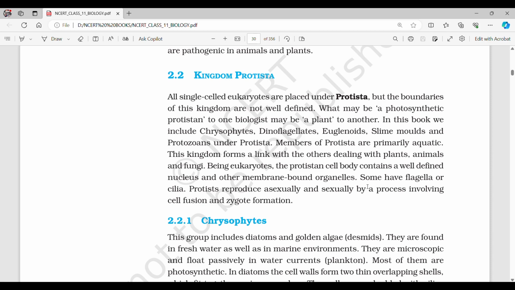Members of Protista are primarily aquatic. This kingdom forms a link between the others dealing with plants, animals, and fungi. Being eukaryotes, the protist cell body contains a well-defined nucleus and other membrane-bound organelles. Some have flagella and cilia. Protists reproduce asexually and sexually by a process involving cell fusion and zygote formation.